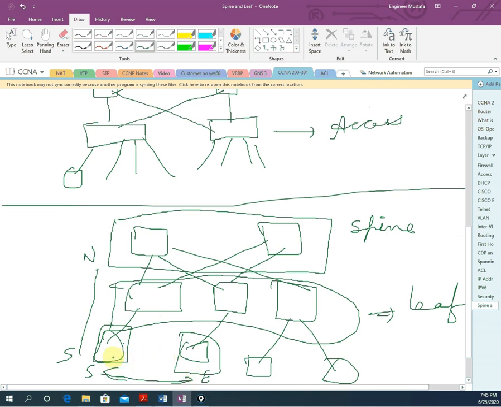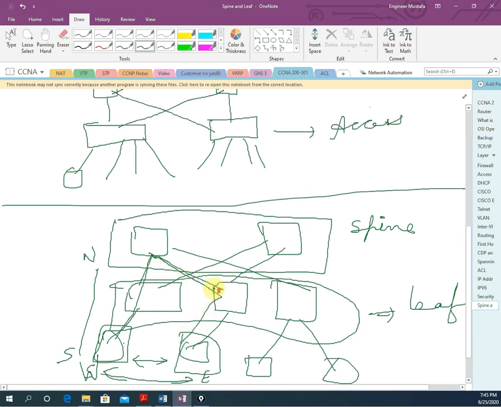So for this type of communication, this is simple and very fast compared to the traditional one, because we will go here, and after that if it is connected here, then it will come like this.